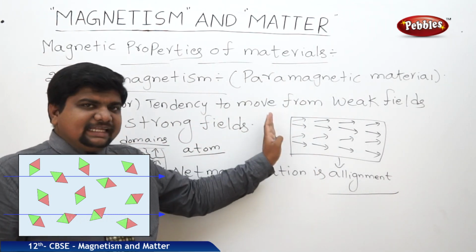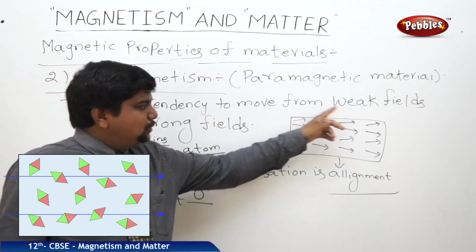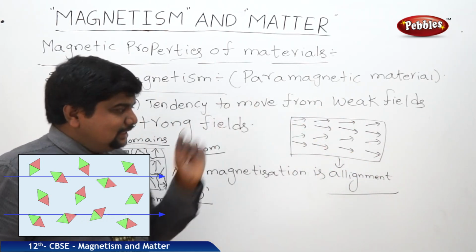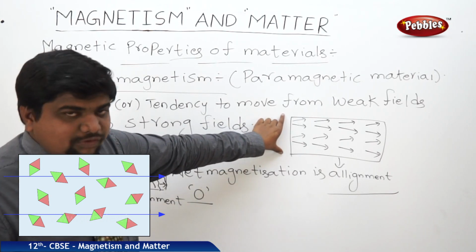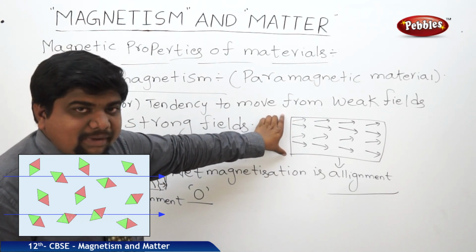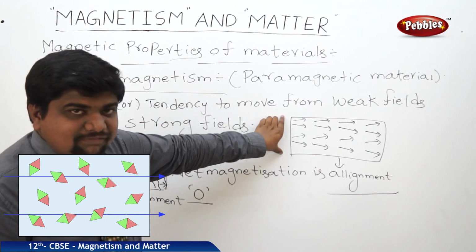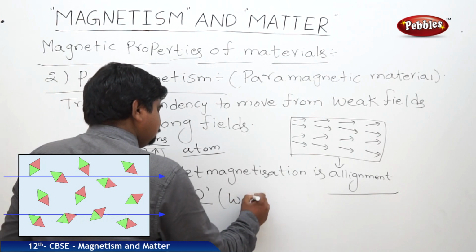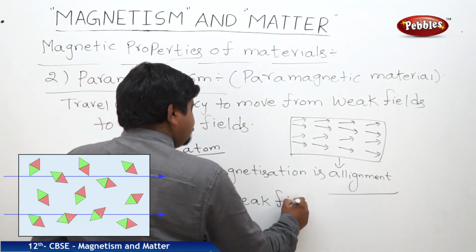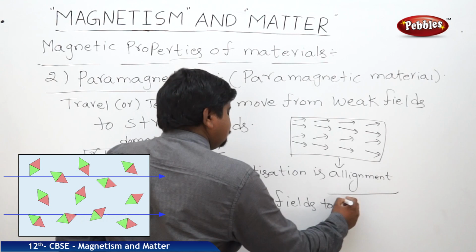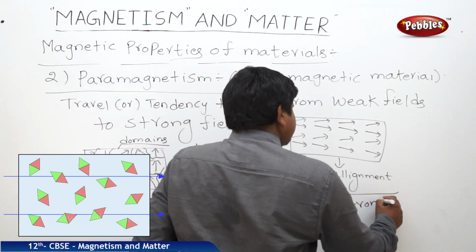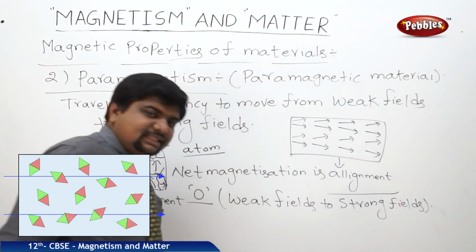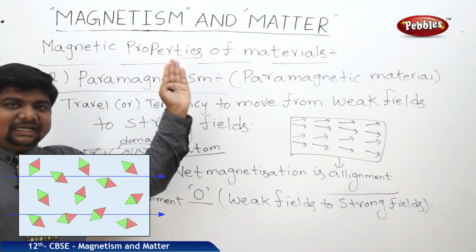If the field is strong enough to attract the domain electrons in a material, and the field is non-uniform, then these paramagnetic materials will travel from weak fields to strong fields. So like this we can define the paramagnetic material.